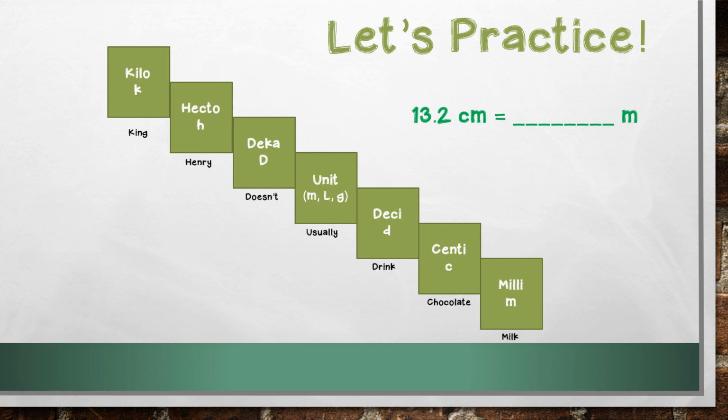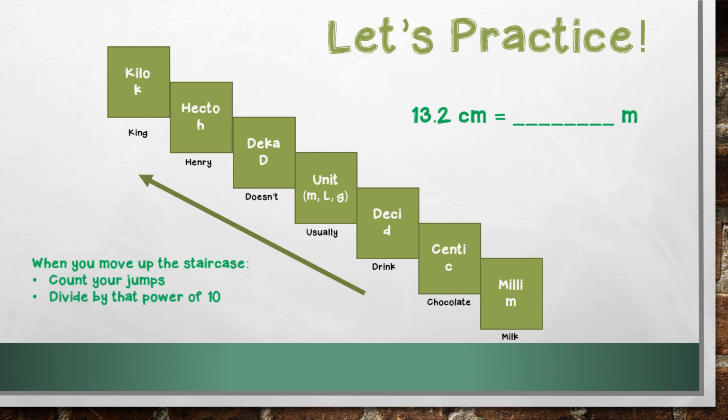Let's do one more example. This time we're going to use the base unit of the meter, which means that we're measuring length. I'm starting with the centimeter, and I'm moving to meter, which is my base unit. So what that means is I am moving up the staircase, and as we've learned, when you move up the staircase, first you count your jumps, and then you divide by that power of 10. So I have 2 jumps when I'm going from centi to my base unit, which means that I need to do 13 2/10 divided by 10 to the power of 2, which gives me 132 thousandths of a meter.